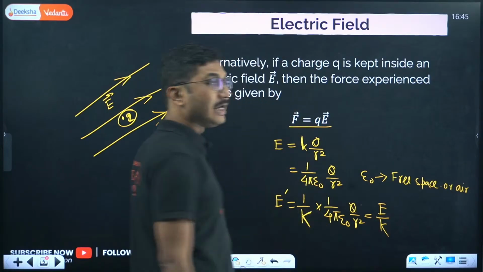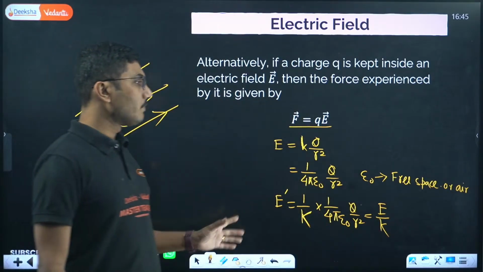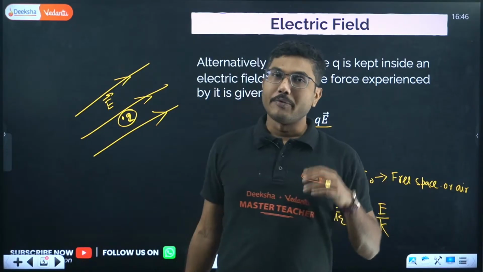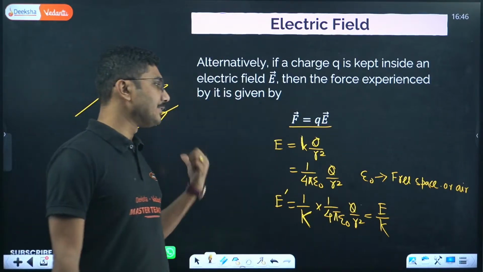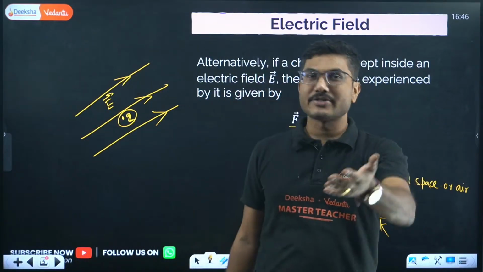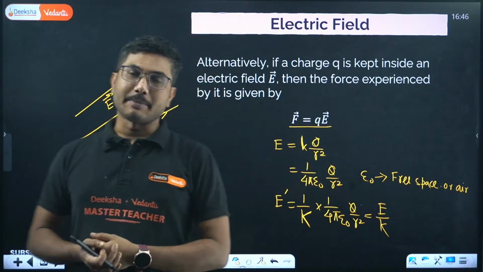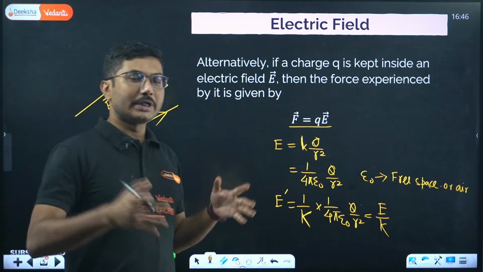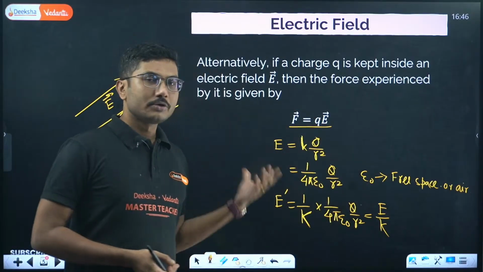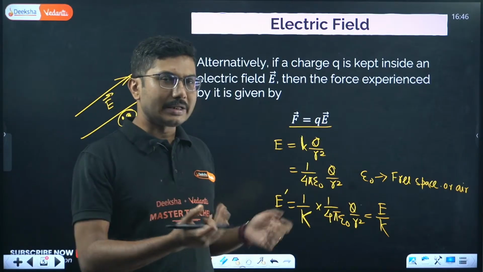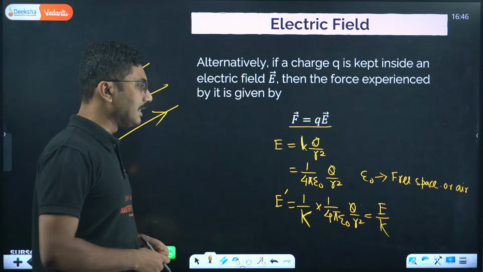So the electric field will reduce when you put this inside a dielectric medium. That is one of the reasons we will see in our next chapter, the capacitor chapter, why we use a dielectric medium between the capacitor plates. Lower the electric field, that means you can increase the capacitance. That we will see in our next chapter.